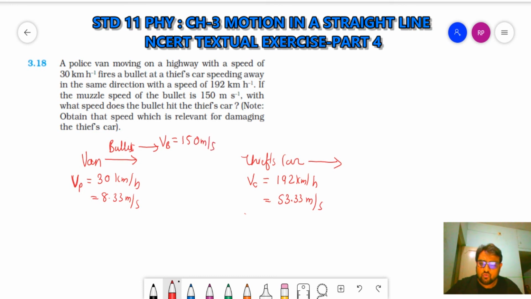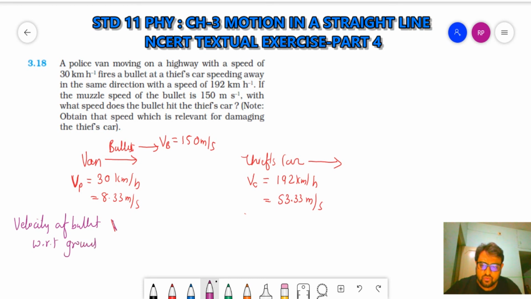So what is the velocity of the bullet with respect to ground?